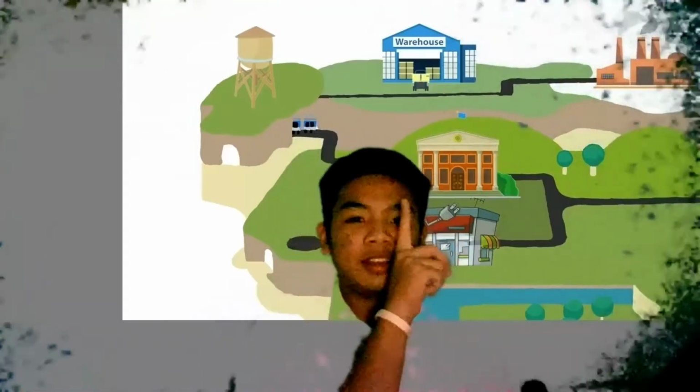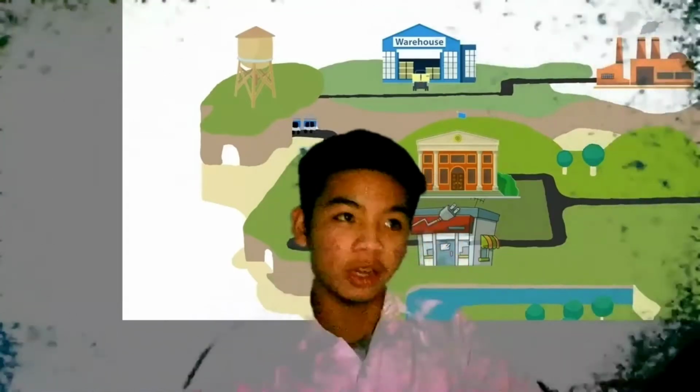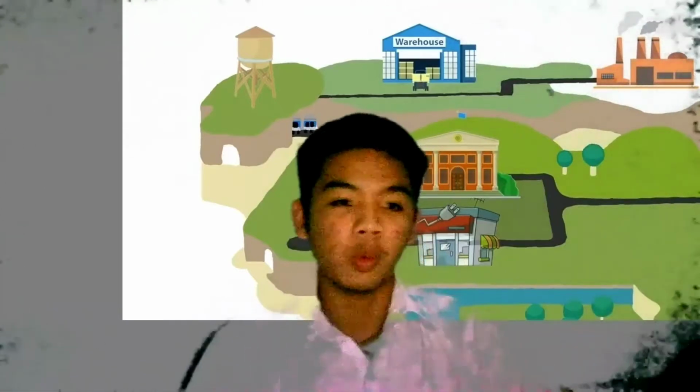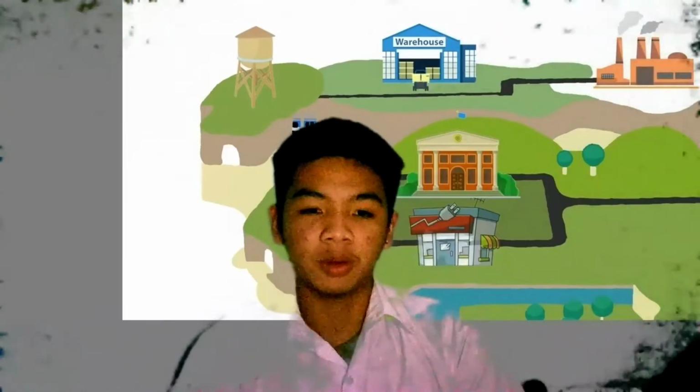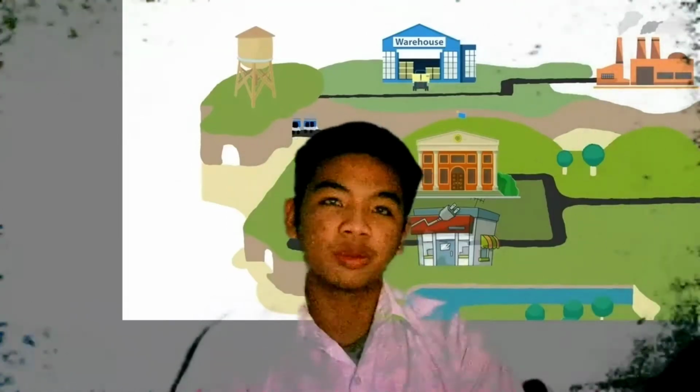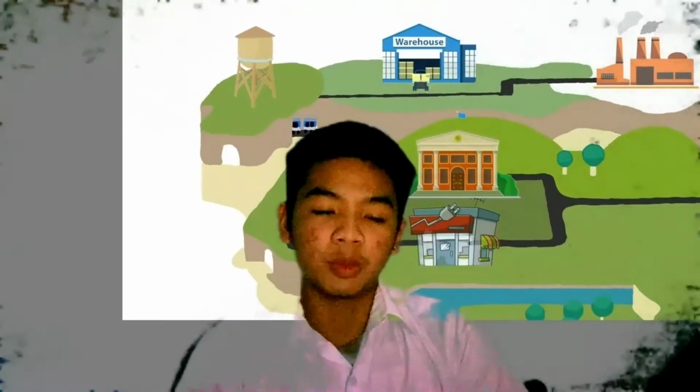First is the town hall, which is often referred to as the nucleus. The function of the nucleus is to control the entire movement within the cell. It is responsible for giving orders, just like the town hall, which provides the orders within the whole community.